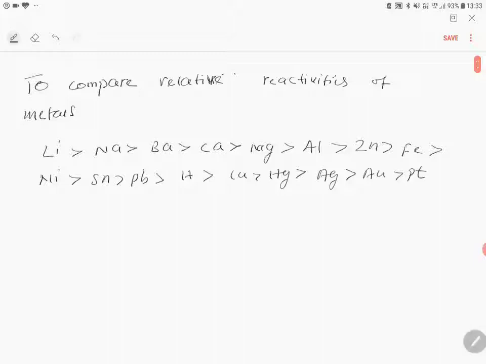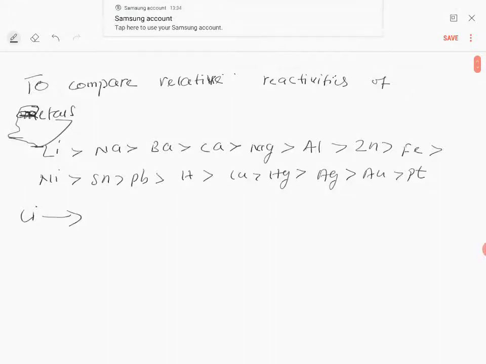Now all of you know that lithium has the least value of standard reduction potential.